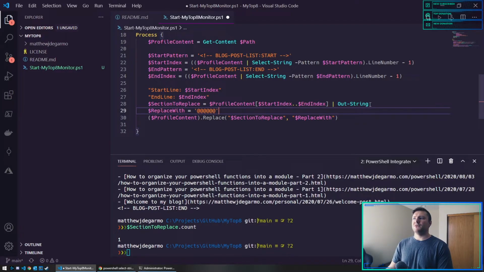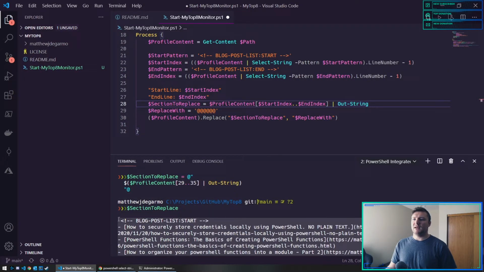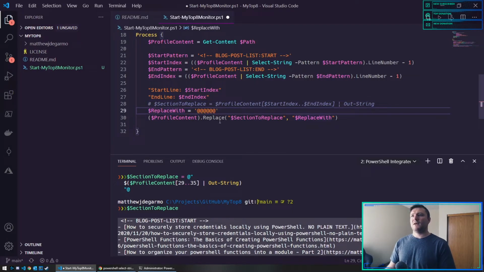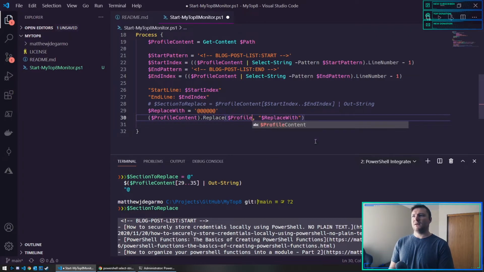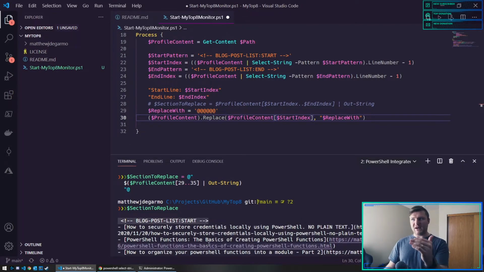What I'm hoping to accomplish before the stream's over is being able to replace this content. I guess if I quit trying to replace the block and just prove that I can replace a single line. So this will be profile content start index, and I'm saying find this string and replace it with ats.